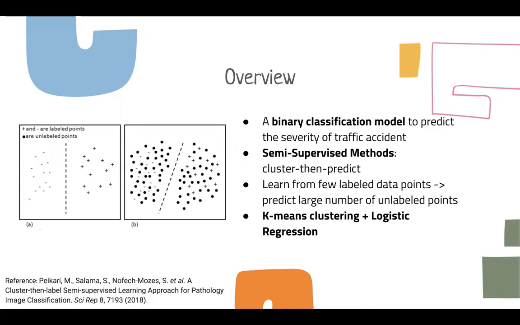In our study, we perform k-means clustering on the labeled datasets and partition the unlabeled data into the clusters. Then we build separate classification models on each of them. We want to explore whether this technique would help us improve our prediction model of the severity of accidents, so that we can save a lot of human effort by generating fewer labeled data points.